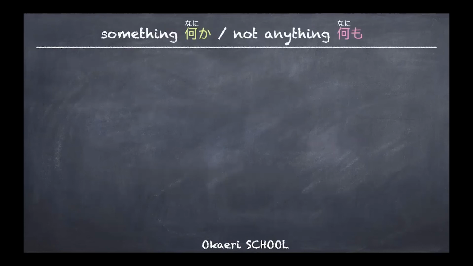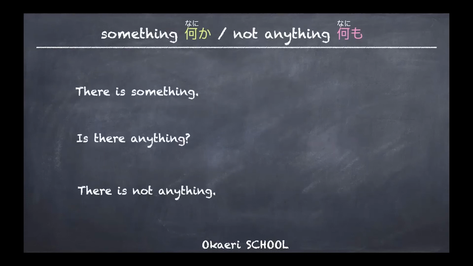Right, another topic today. We have also looked at something or not anything, as in 何か or 何も. Look at these three sentences. There is something. Is there anything? There is not anything. These can be a bit tricky because they are not equally translated.